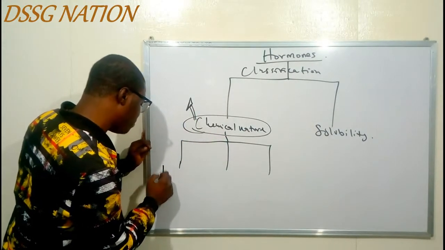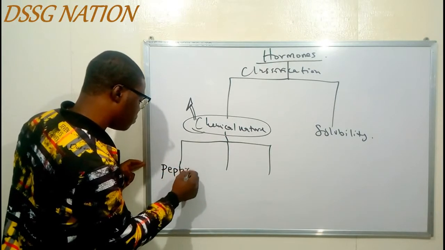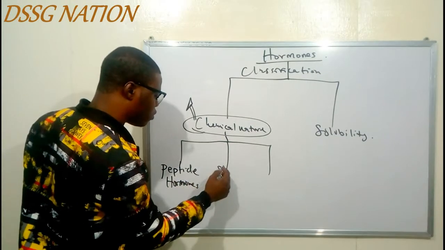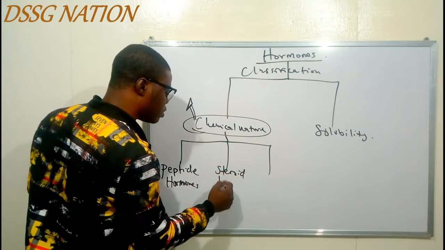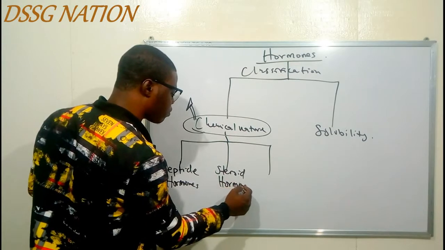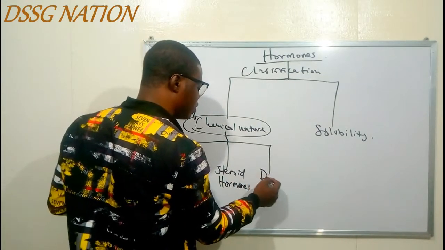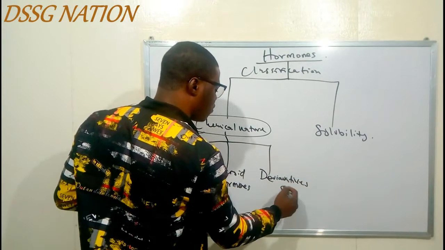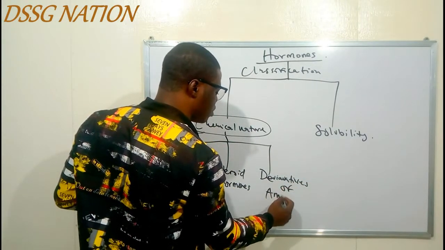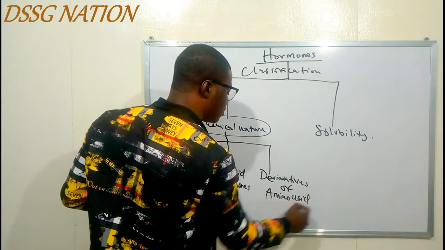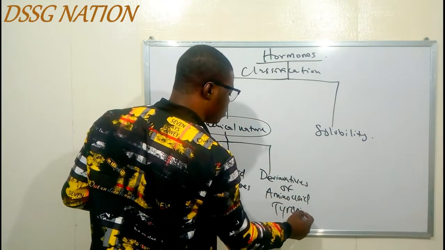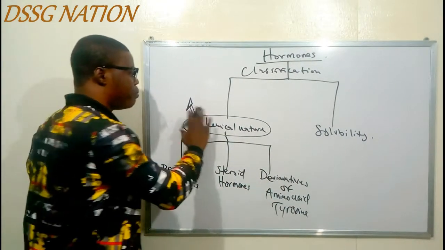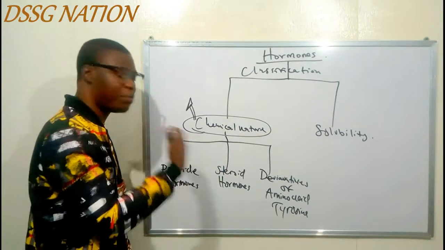We have the peptide hormones. The second one, we call the steroid hormones. And the last one is called derivatives of amino acid tyrosine. So these are the types of classification of hormones based on what? Based on their chemical nature, so what they are produced from.